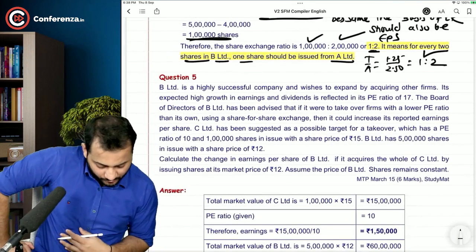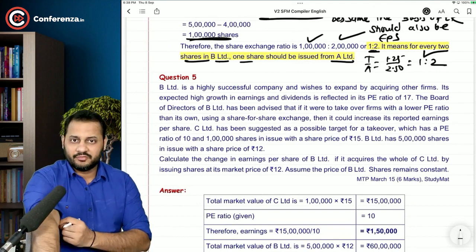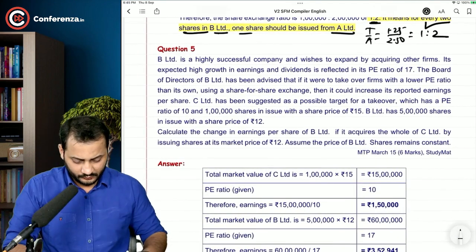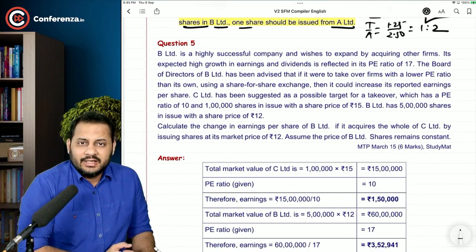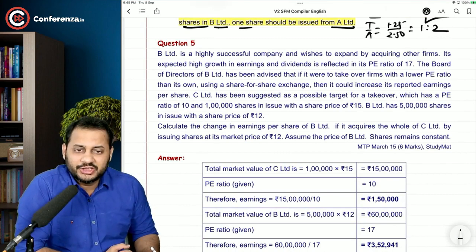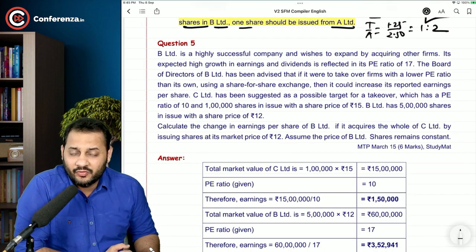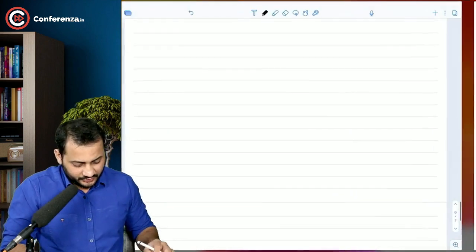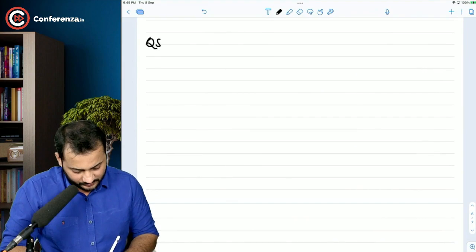Okay, sir. More questions are waiting for us. Question number 5 now. Have a look. So B Limited is a highly successful company and wishes to expand by acquiring other firms. Its expected high growth in earnings and dividend is reflected in its PE ratio of 17. Okay, so what we should do, I think, is question number 5.